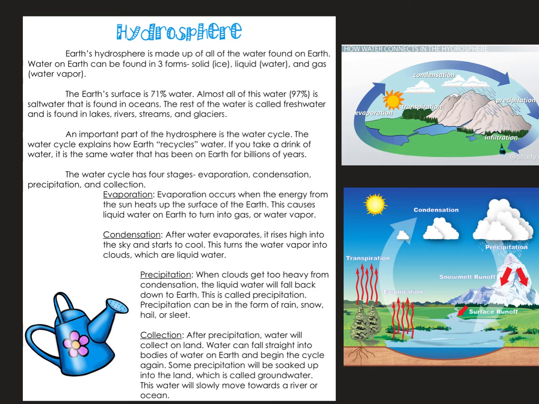Precipitation. When clouds get too heavy from condensation, the liquid water will fall back down to Earth. This is called precipitation. Precipitation can be in the form of rain, snow, hail, or sleet.